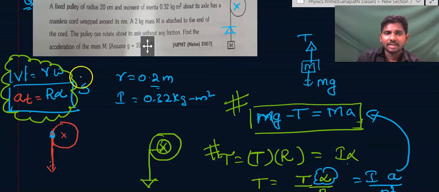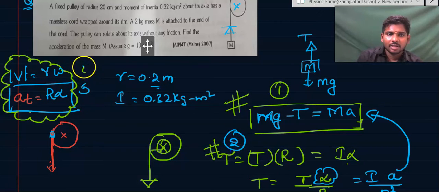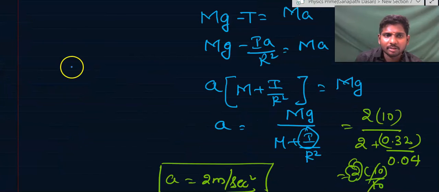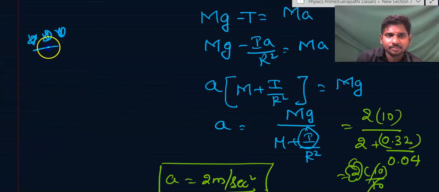Using these three equations, the force equation, the torque equation equal to I alpha, and this relation, we are able to solve whatever we require. This is one good quality question from one of the previous year exams.